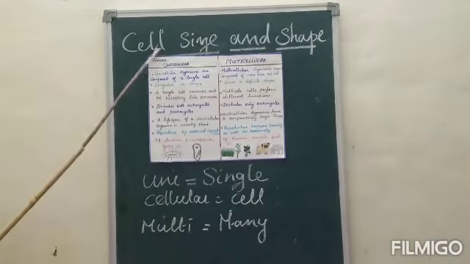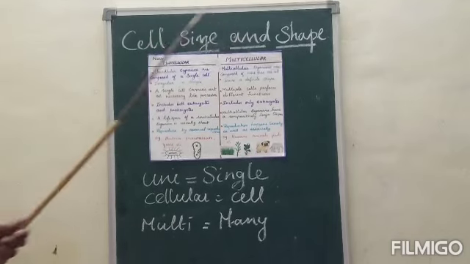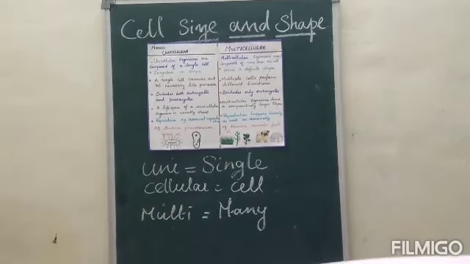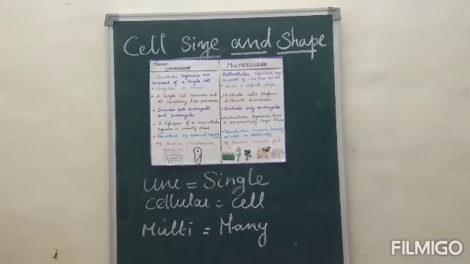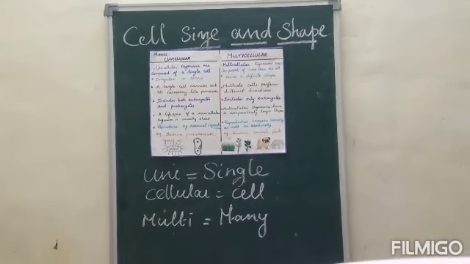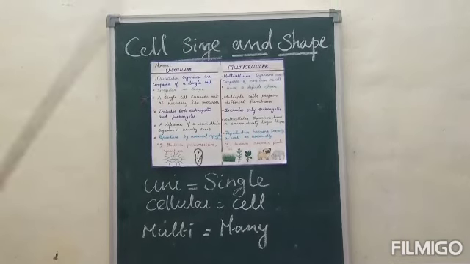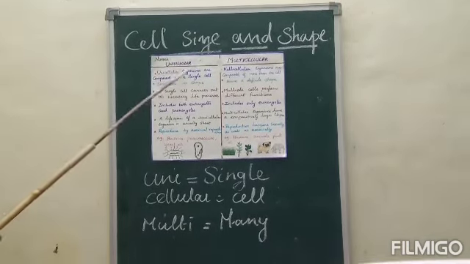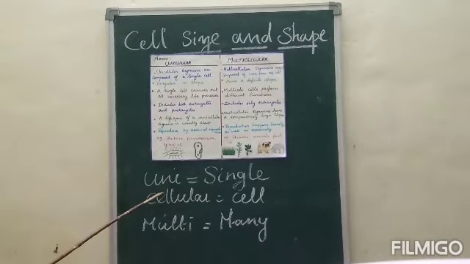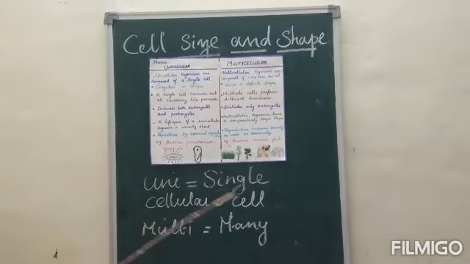Next we are going to see about cell size and shape. According to the number of cells, organisms are classified into two groups: unicellular organisms and multicellular organisms. First we will see unicellular organisms. Uni means single, cellular means cell.